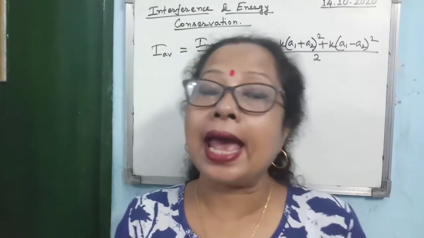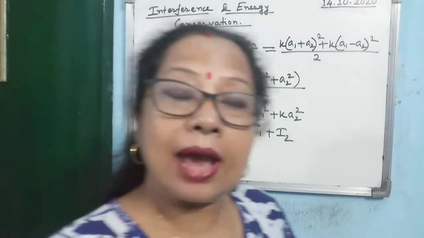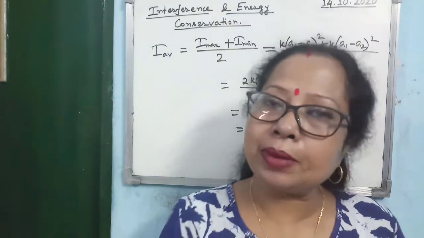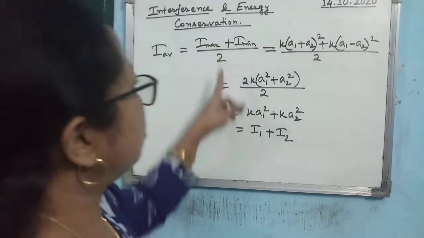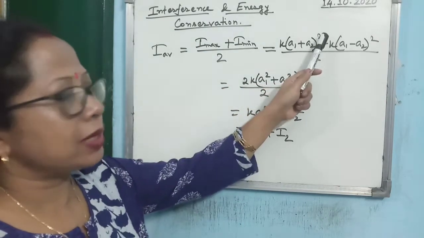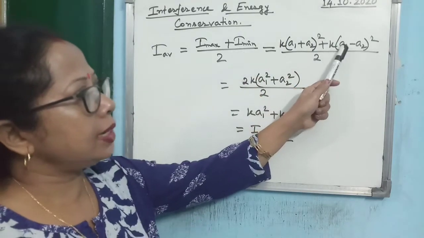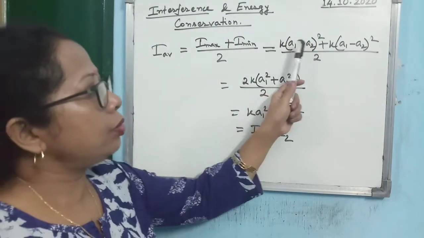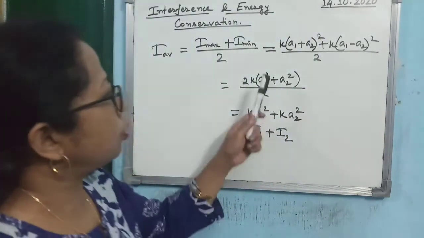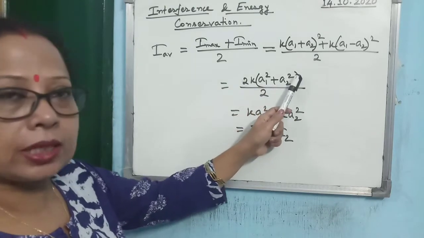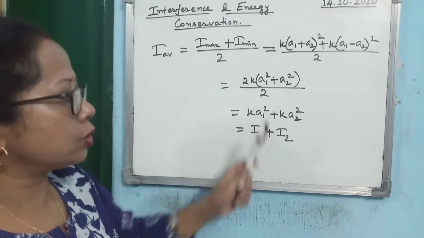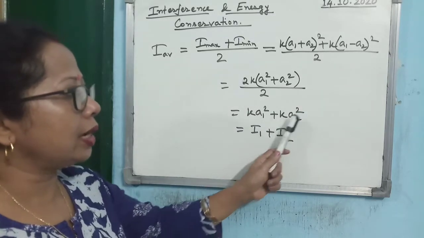If you calculate the average intensity, alright, what is the average intensity of light throughout the medium? So what will be the average intensity? Minimum intensity plus maximum intensity divided by 2. So you see, if you substitute the expression for maximum intensity, it is K into A1 plus A2 whole square. Minimum intensity is K into A1 minus A2 whole square. And then you know A plus B whole square plus A minus B whole square is 2 into A square plus B square. So you can write it as 2K A1 square plus A2 square divided by 2. 2 cancel. You are getting K A1 square plus K A2 square, and K A1 square is I1, K A2 square is I2.